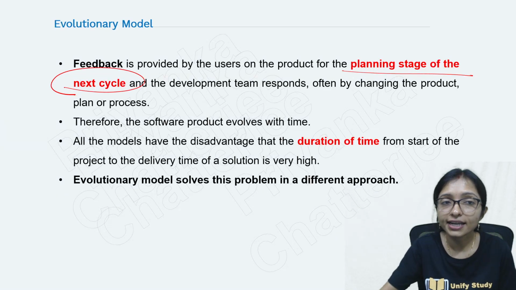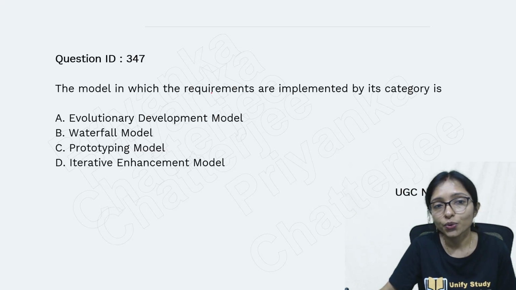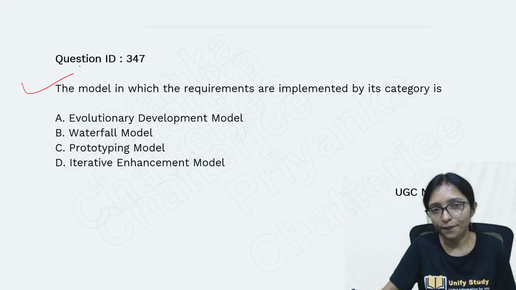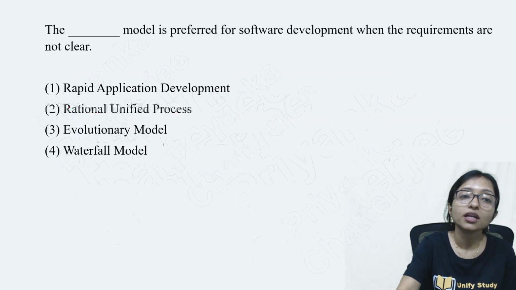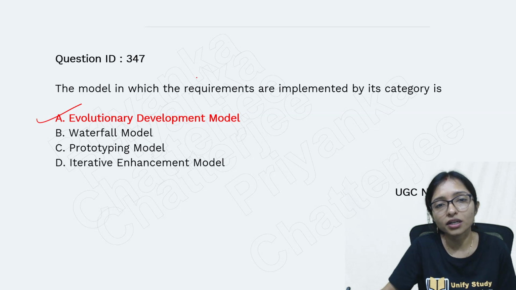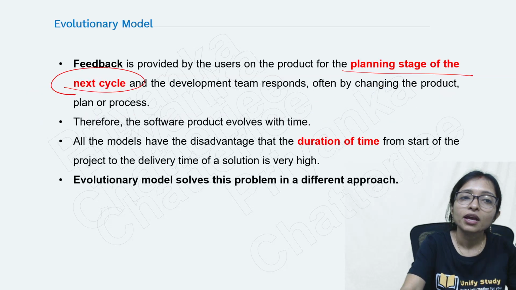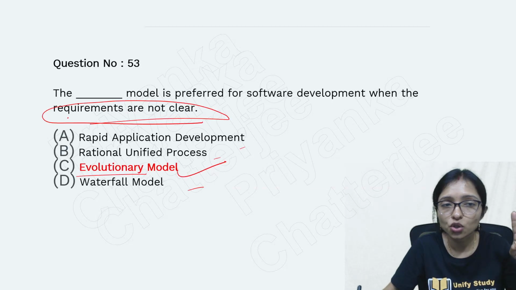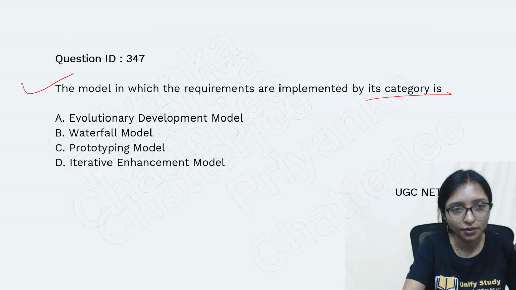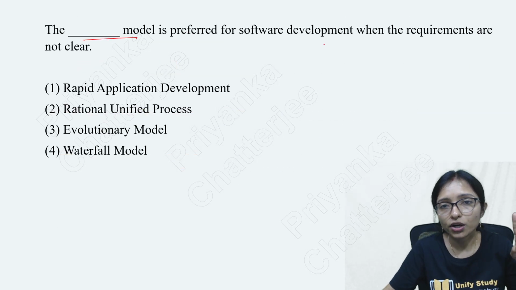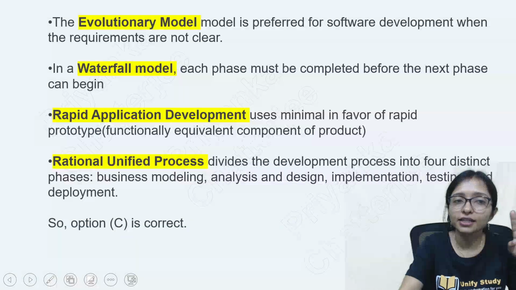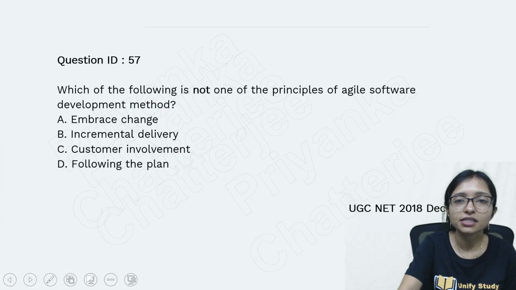It is dividing the project into, here you can see another question, category wise. Yes, this is also the evolutionary model, because remember this keyword for the evolutionary model, 2 questions you got. Category wise you are dividing it, and when the requirement is not clear, that is the evolutionary model. Next one you can see here, this is a dash model preferred when requirement is not clear. That is what we have just done. That's why the answer is this one.